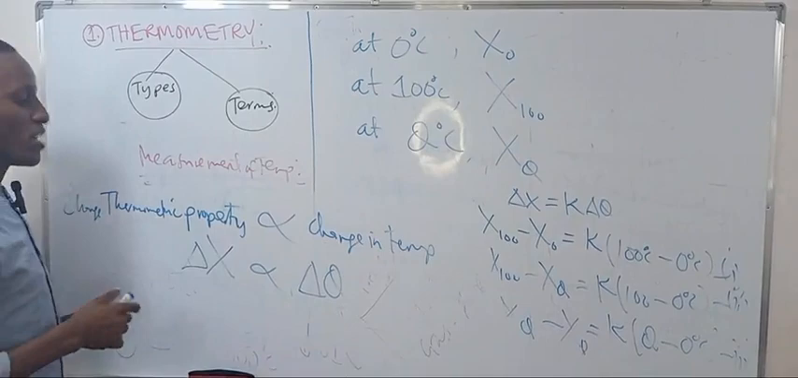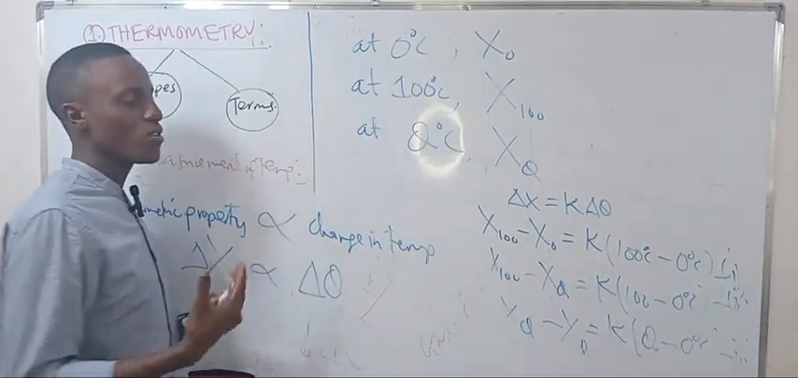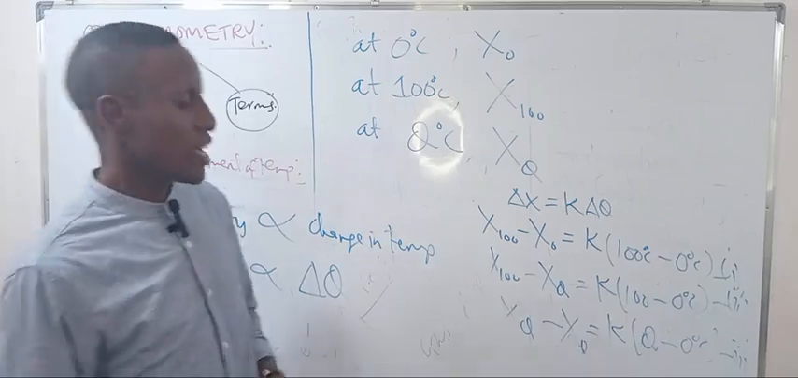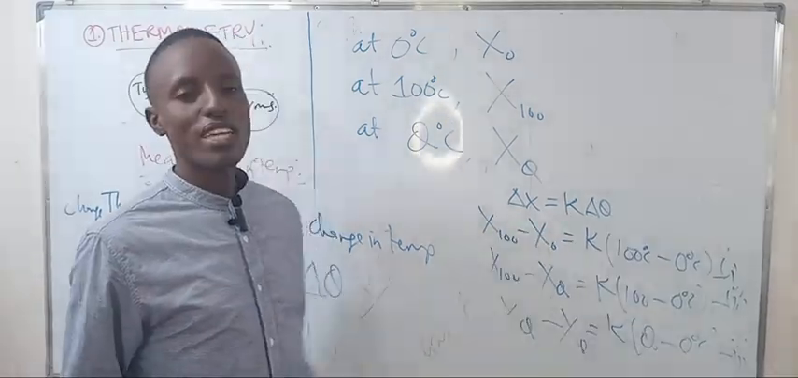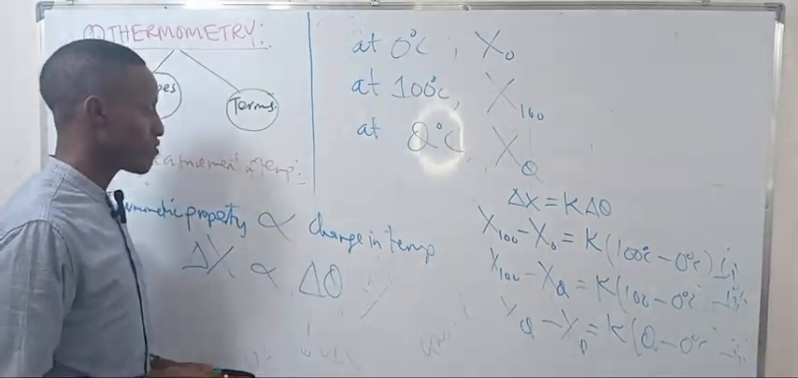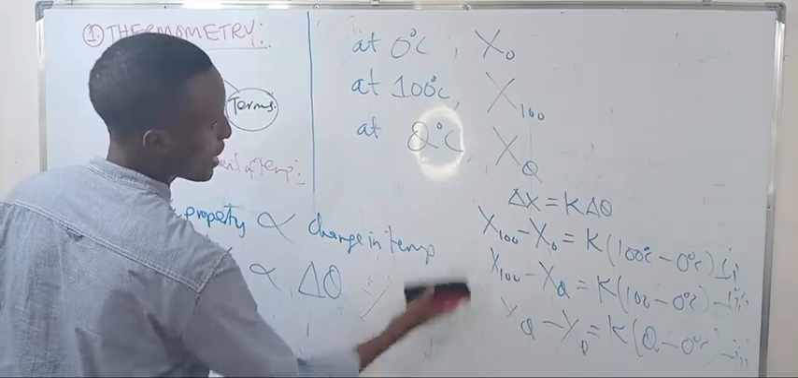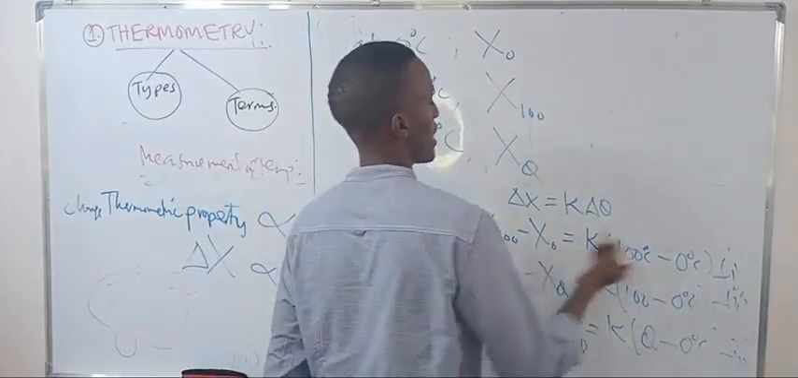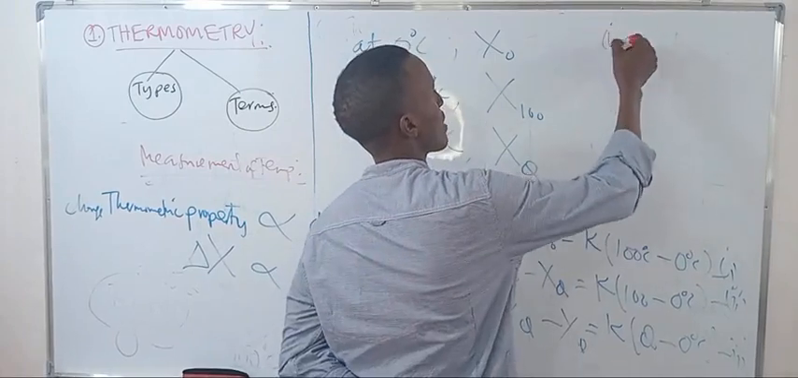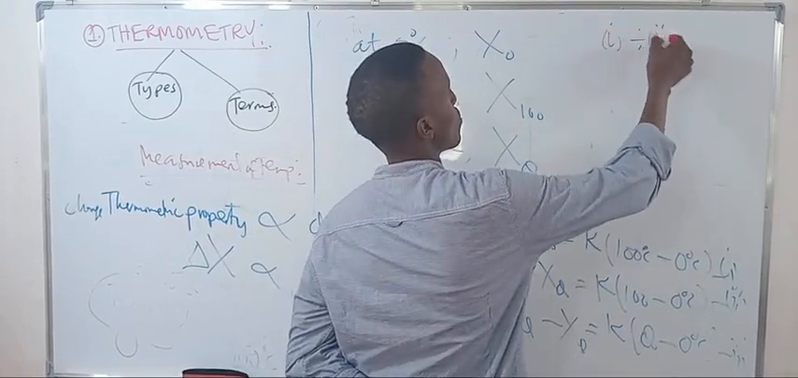If you want to find a certain unknown temperature, you take theta as the unknown temperature, with 0 and 100 as the fixed points. You make the comparison by dividing the two equations. For example, I can take equation 1 and equation 2 and divide them, so I take equation 1 divided by equation 2 here.